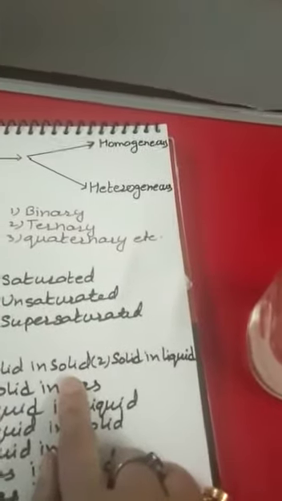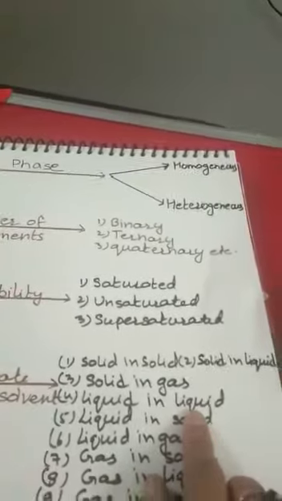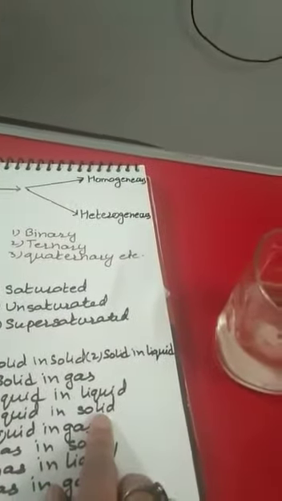So we can have mixture of solid in liquid. We can have mixture of, for example, solid in solid, for example alloys. Solid in liquid, say for example common salt in water. Solid in gas, for example dust particle in air. Liquid in liquid, there are many examples of liquid in liquid: ink in water. Liquid in solid, for example jelly.